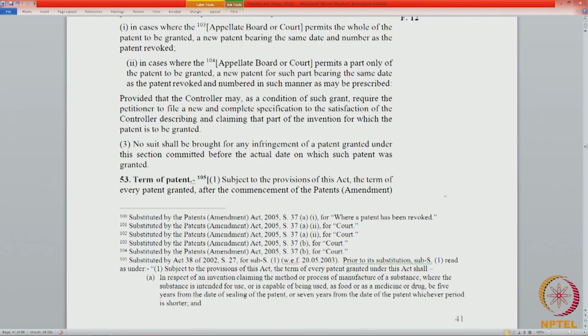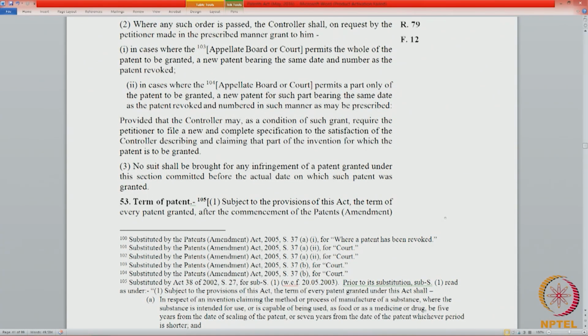Now, the claims will be different, but what is disclosed, there will be an overlap between the earlier application and the application filed by the petitioner.